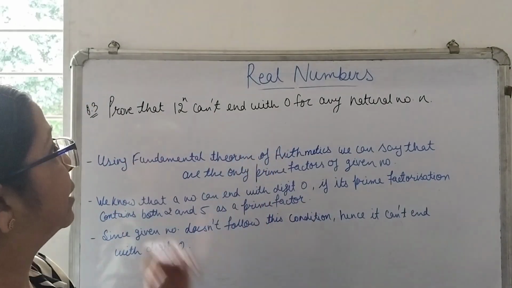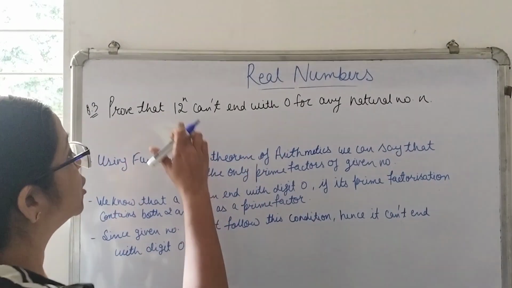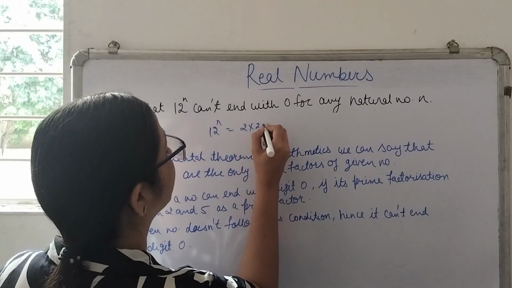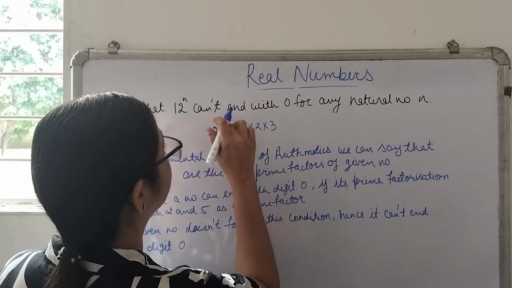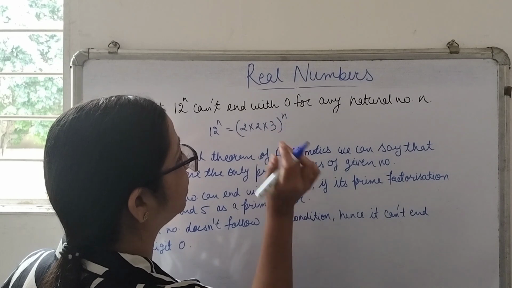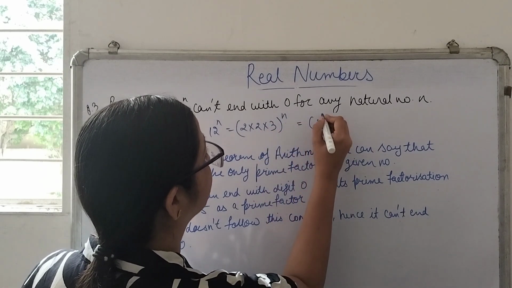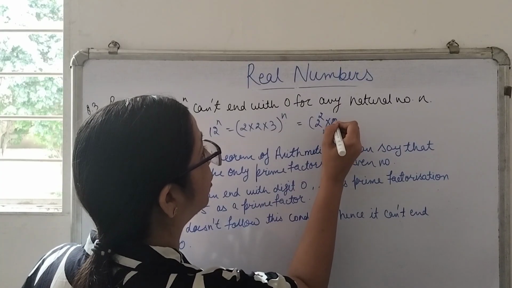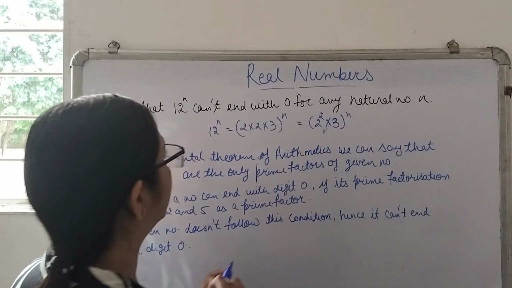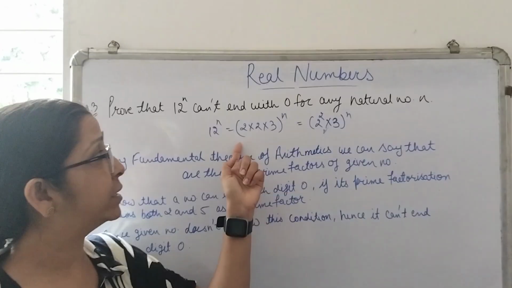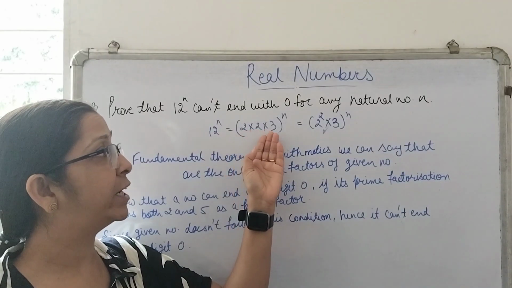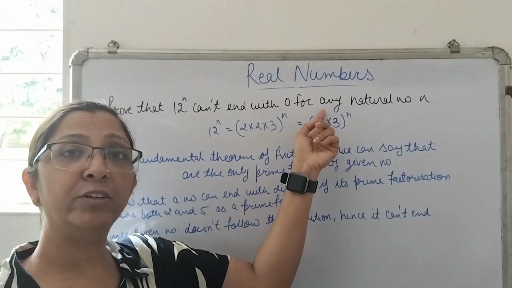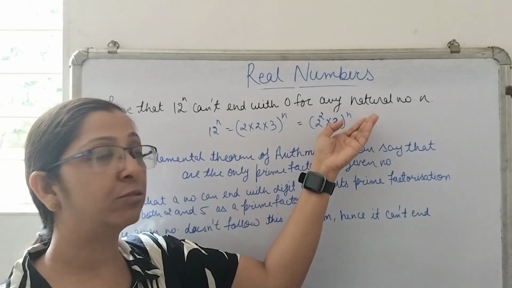So we know that the prime factorization of 12 is, 12 could be written as 2 multiplied by 2 multiplied by 3. 12 raised to the power n means the whole raised to the power n, or it could even be written as 2 raised to the power 2 multiplied by 3 whole raised to the power n. So 12 raised to the power n could be written as 2 multiplied by 2 multiplied by 3 raised to the power n, or as 2 raised to the power 2 multiplied by 3 whole raised to the power n.